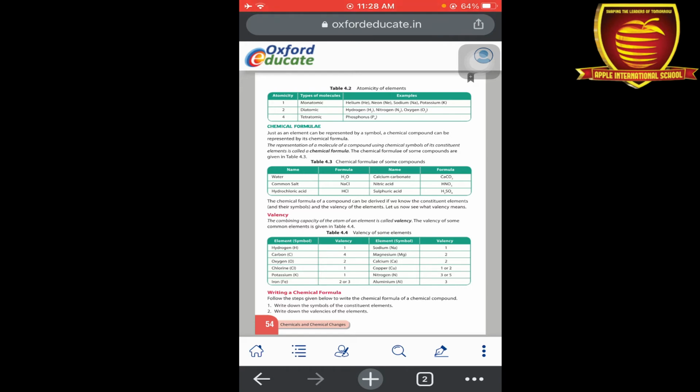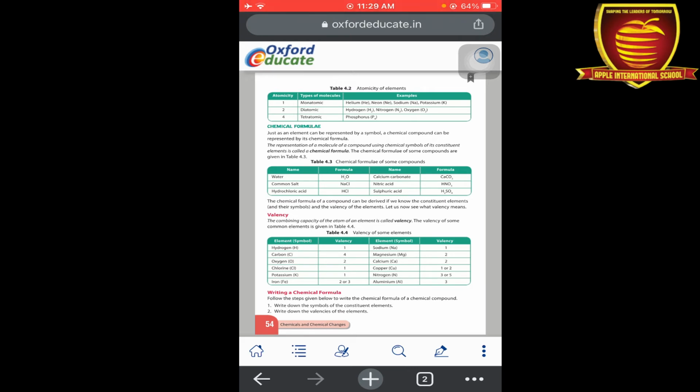Now the next one is chemical formula. Just as elements are represented by symbols, by combining those symbols we form chemical formulas. For example, water we can write as H2O, and common salt as NaCl.